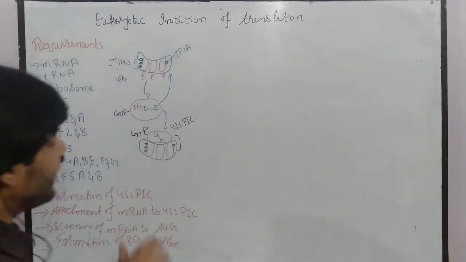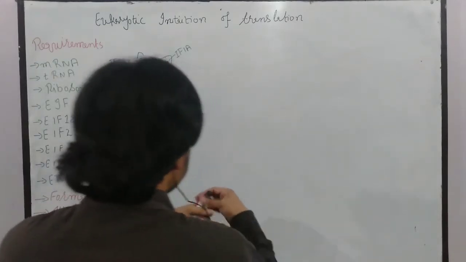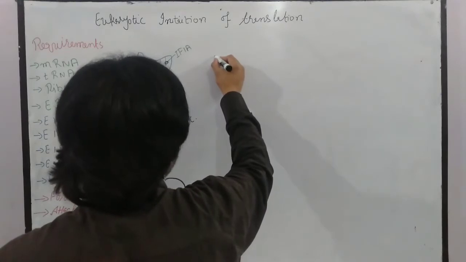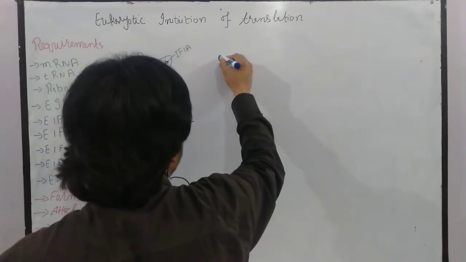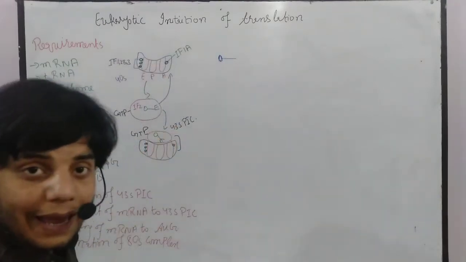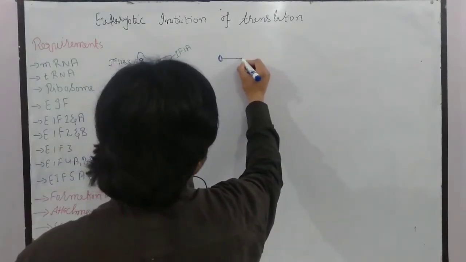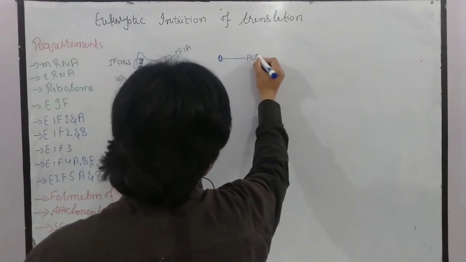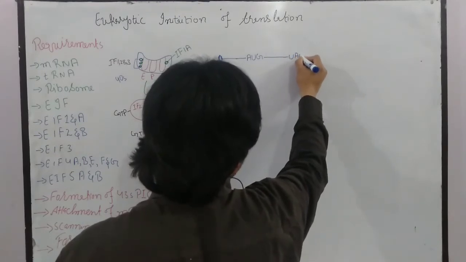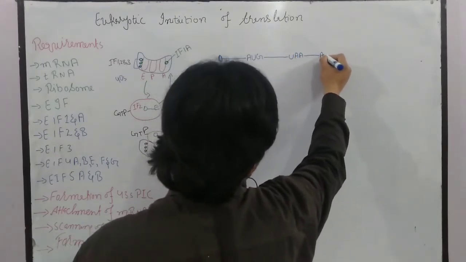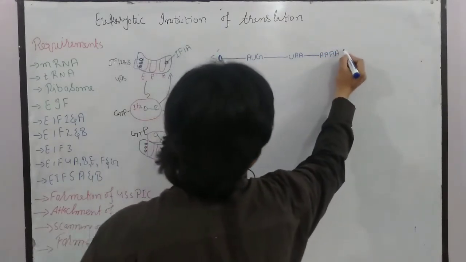Then next, what happened? Next we have the attachment of mRNA to the 43S pre-initiation complex. So let me draw the mRNA here. This is, let's suppose, the mRNA. This is the 5' end, and all of you should know the 5' end is capped. So the 5' end is methylated capped. And this is, let's suppose, the start site, which we call the AUG site. After that we have the stop codon UUA, and after that we have the polyadenylation, the poly-A tail. So this is the 5' end and this is the 3' end.